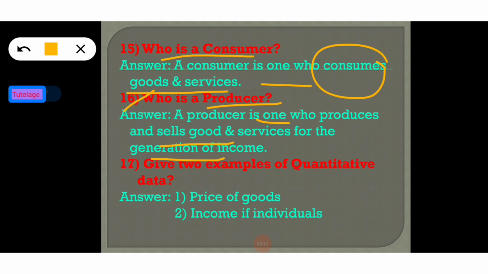So now going to the next question: give two examples of quantitative data. Quantitative data refers to numerical data, which is measured numerically. Now the examples of quantitative data: the price of goods and the income of individuals. Both are measured numerically, so these are two good examples of quantitative data. Now going to another slide.